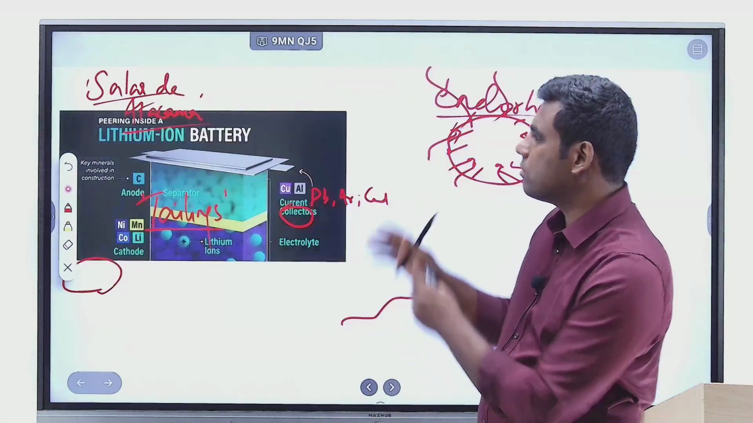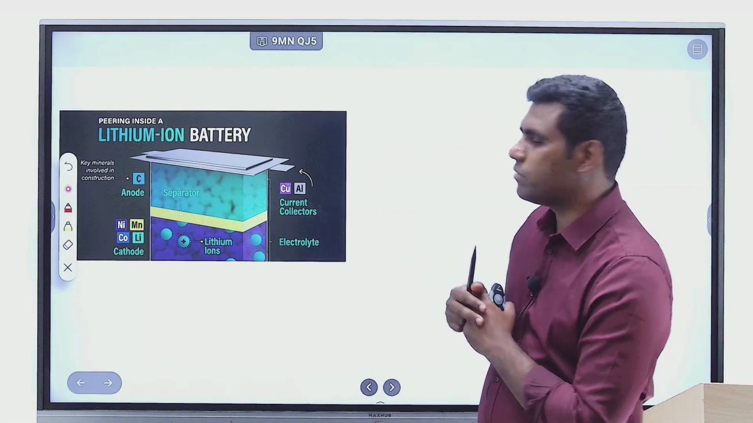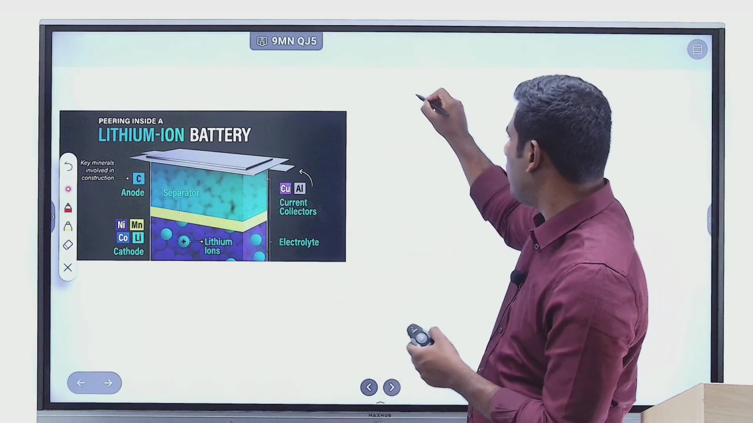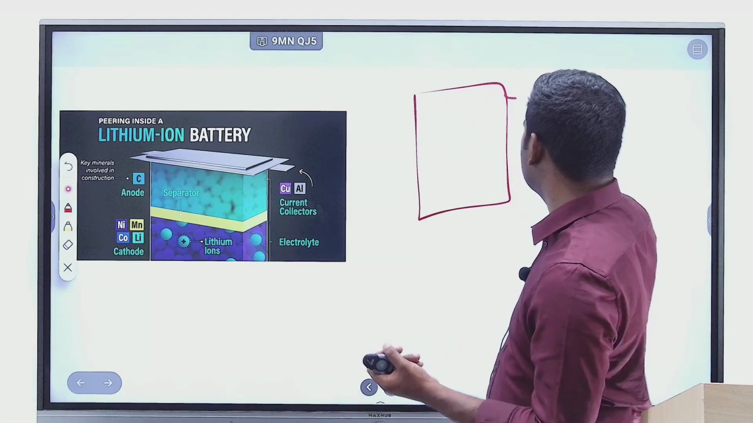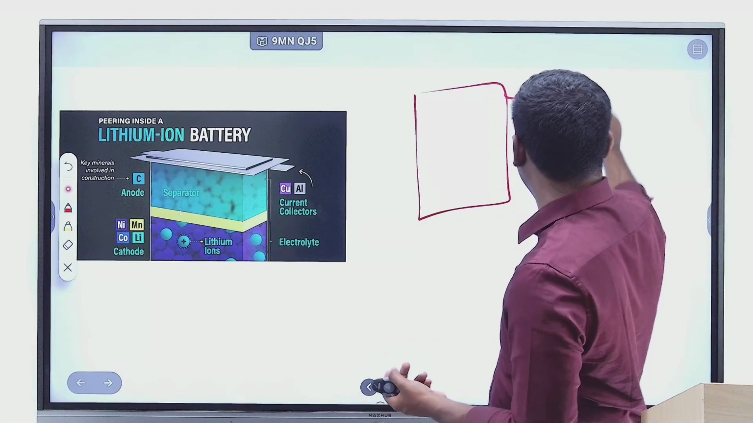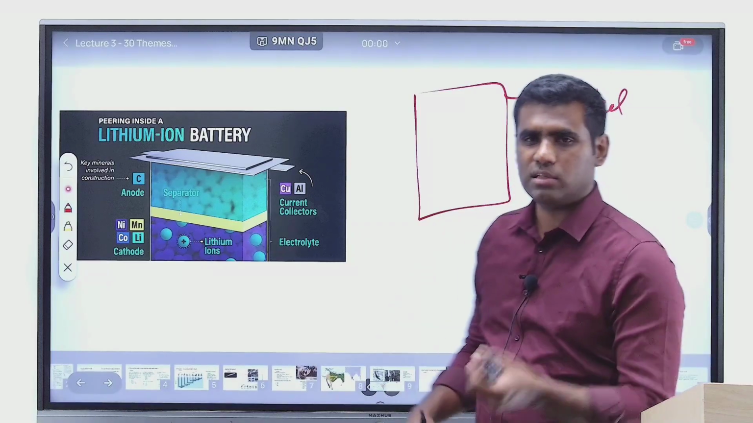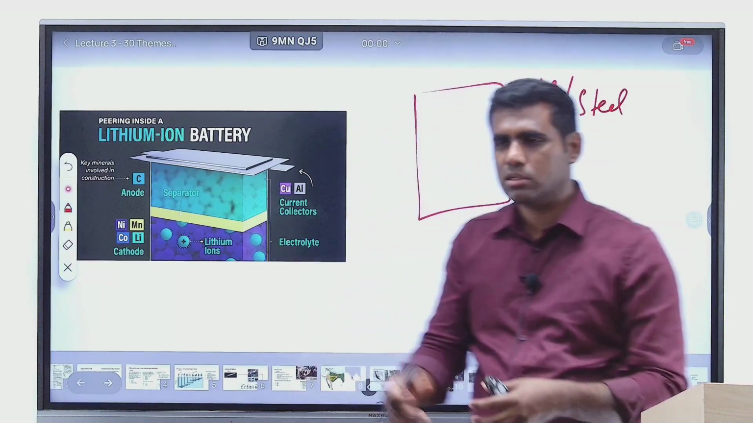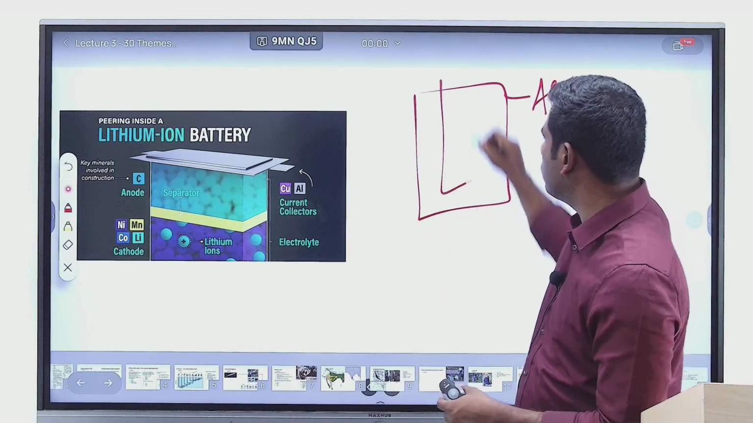What is the physical setup of a lithium-ion battery? You have an outer casing. The outer casing can be made of aluminum or it can be made of steel, right? That's how a lithium battery's outer casing is. And then you have a positive electrode.